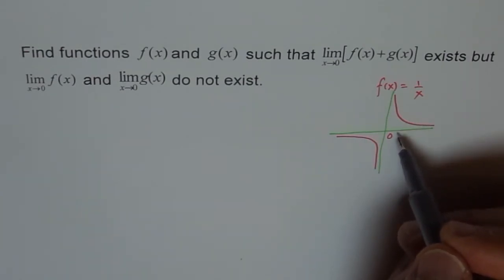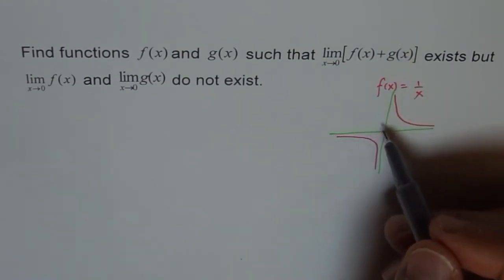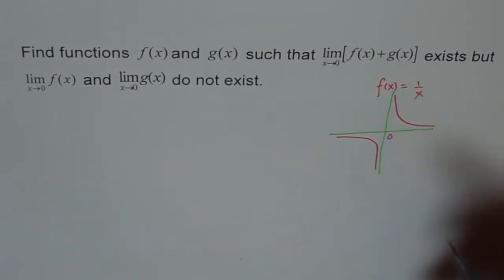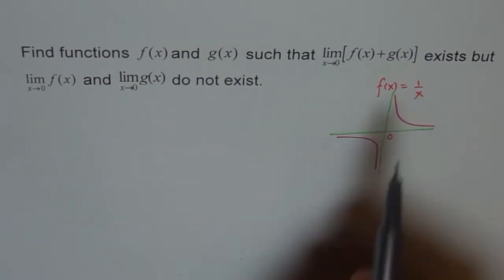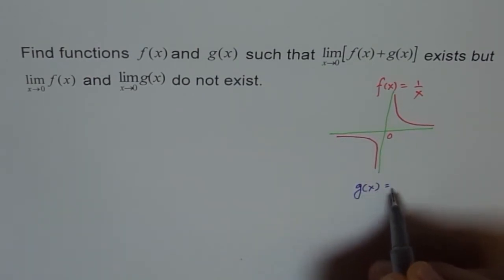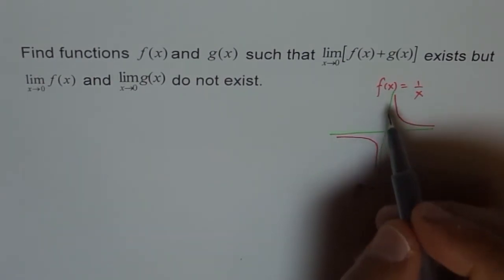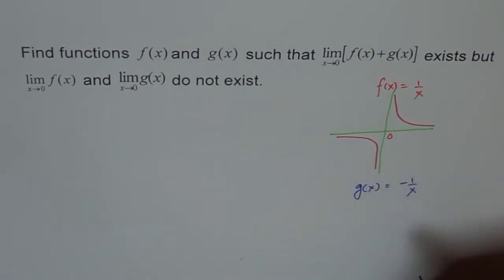And what should be added to this function so that the limit of the combination exists, even though the limit of each alone does not? This is a very tricky problem, and the solution, if you know it, is very easy, otherwise very difficult. So let us say this is f of x, but how about thinking of g of x as minus 1 over x? So that means I will have a function like this, minus of f of x.